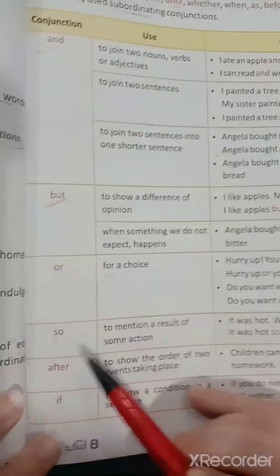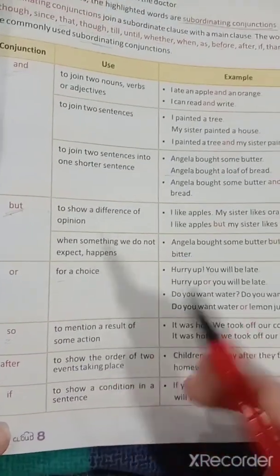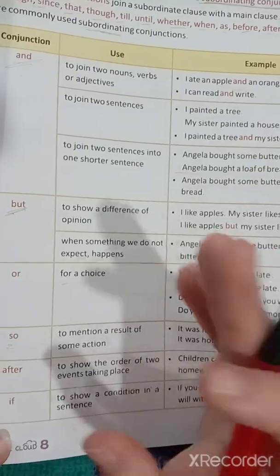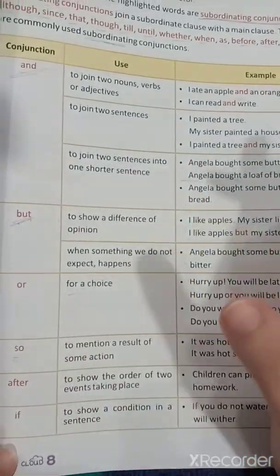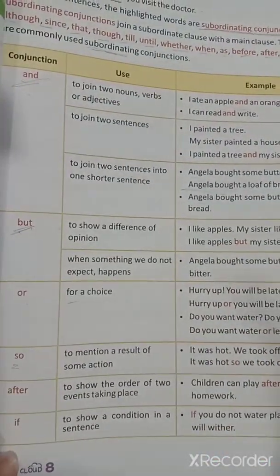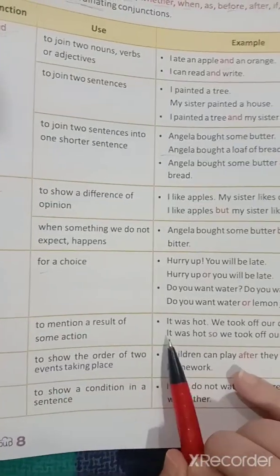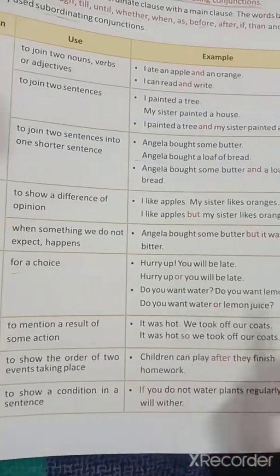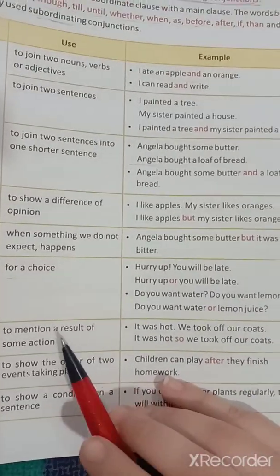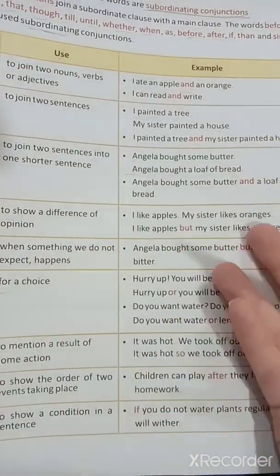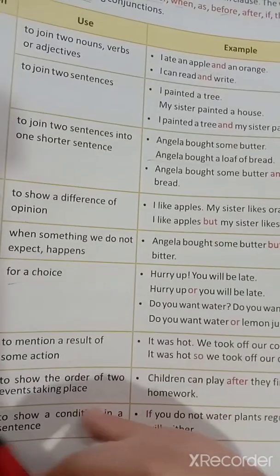Then comes so, to mention a result of some action. When you are mentioning a result, like this happened because of this, if you want to explain some result of some action, at that time you use so. It was so hot so we took off the coat. It was cold so we wore a sweater, that kind.